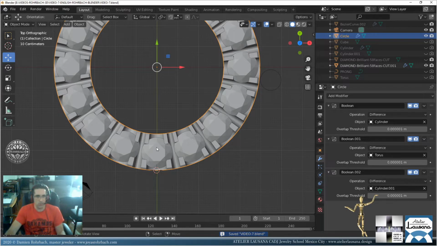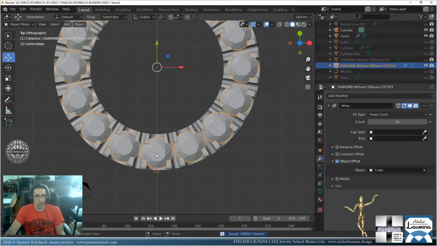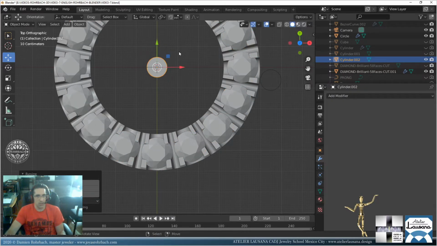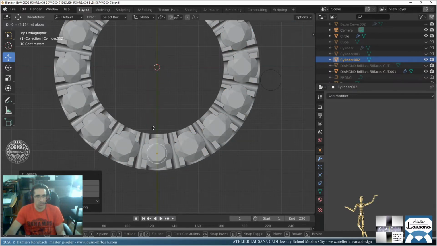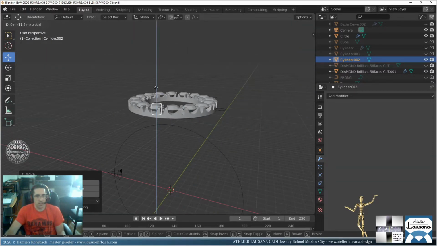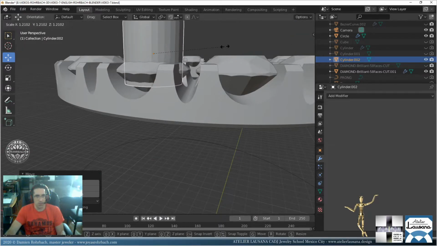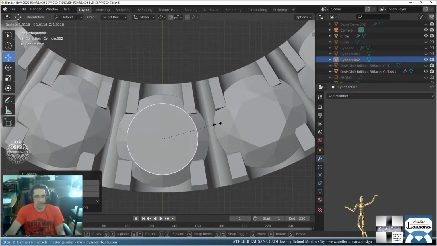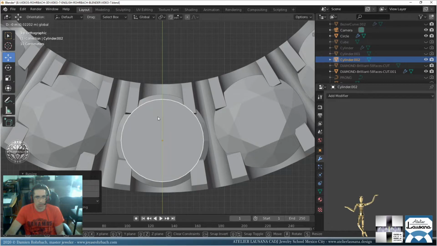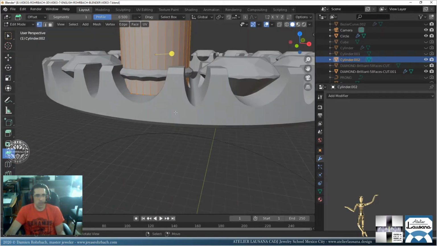So let's go for the cutters from the stones. So that's also easy. Let's go. Shift S, cursor to selected. There, let's add a cylinder. Let's make it smaller. Let's bring it at the center of any stone you like. Okay, we have this. I'm going to make the cutter a bit smaller, not too big. I want to cut some edge there, but not too much. So let's center the stone. Okay, we have this. Let's go to edit mode.